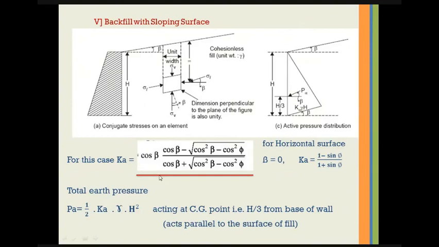and the acting point of this total earth pressure will be at H by 3 from the base of the wall, and this line of action will be parallel to the inclined surface. Acting point of this CG, acting point of this